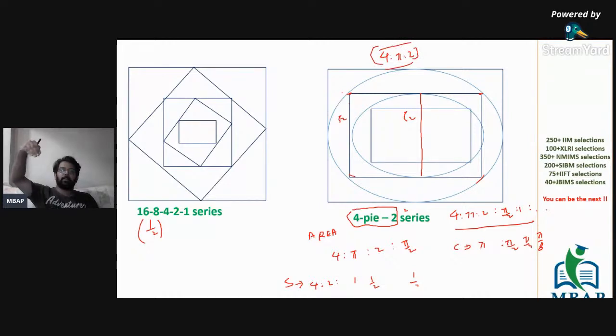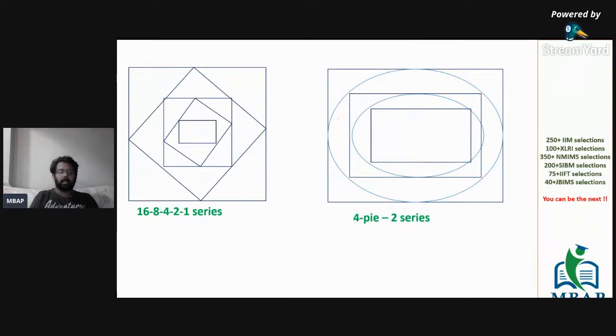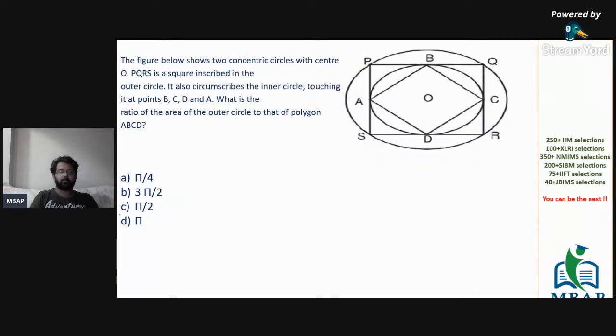So square, then circle, then square, then circle, then square, then circle will have the ratio of areas 4, pi, 2, pi by 2, 1, pi by 4, 1 by 2, going on. These are the only two series which are possible. So we are naming the series the 4 pi 2 series.